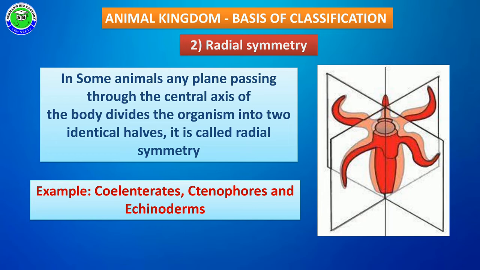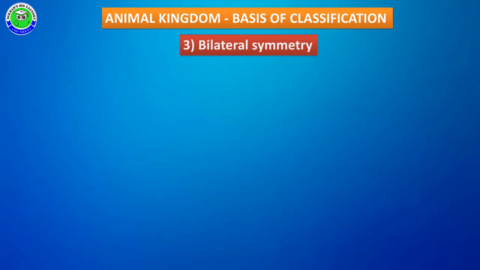In this radial symmetry, for example, there is a central axis passing through the animal body, and at any plane it is possible to divide the animal into two equal halves. Such type of symmetry is called radial symmetry. And the third type is bilateral symmetry.